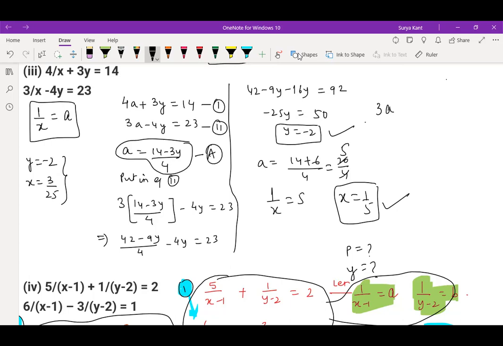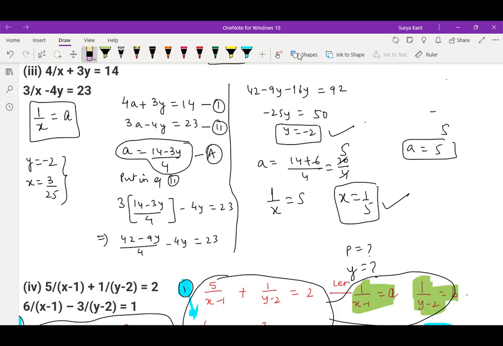Yes, sir. So 3a plus 8 is equal to 23. So 3a is equal to 23 minus 8. Sir, I wrote 33 accidentally. Okay, fine.